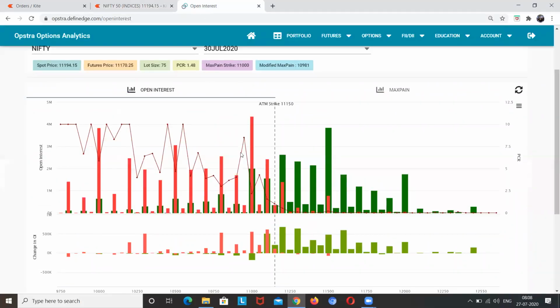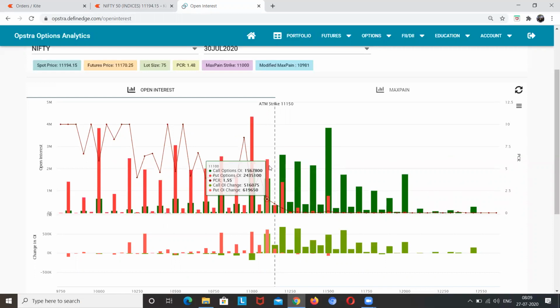So this is the Nifty OI for the next week. The highest put writing is placed at 11,000 and the highest call writing is placed at 11,500. So that is the major range of that particular week. But the major thing to observe is these two strikes, 11,100 and 11,200.